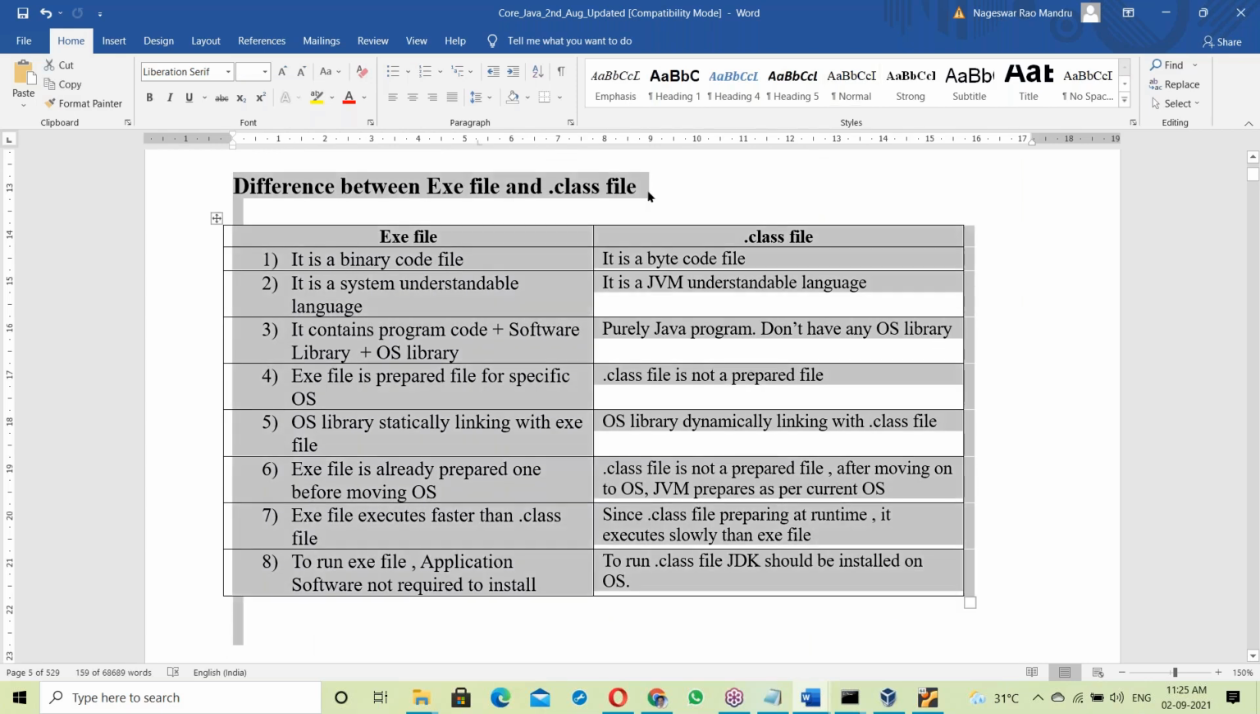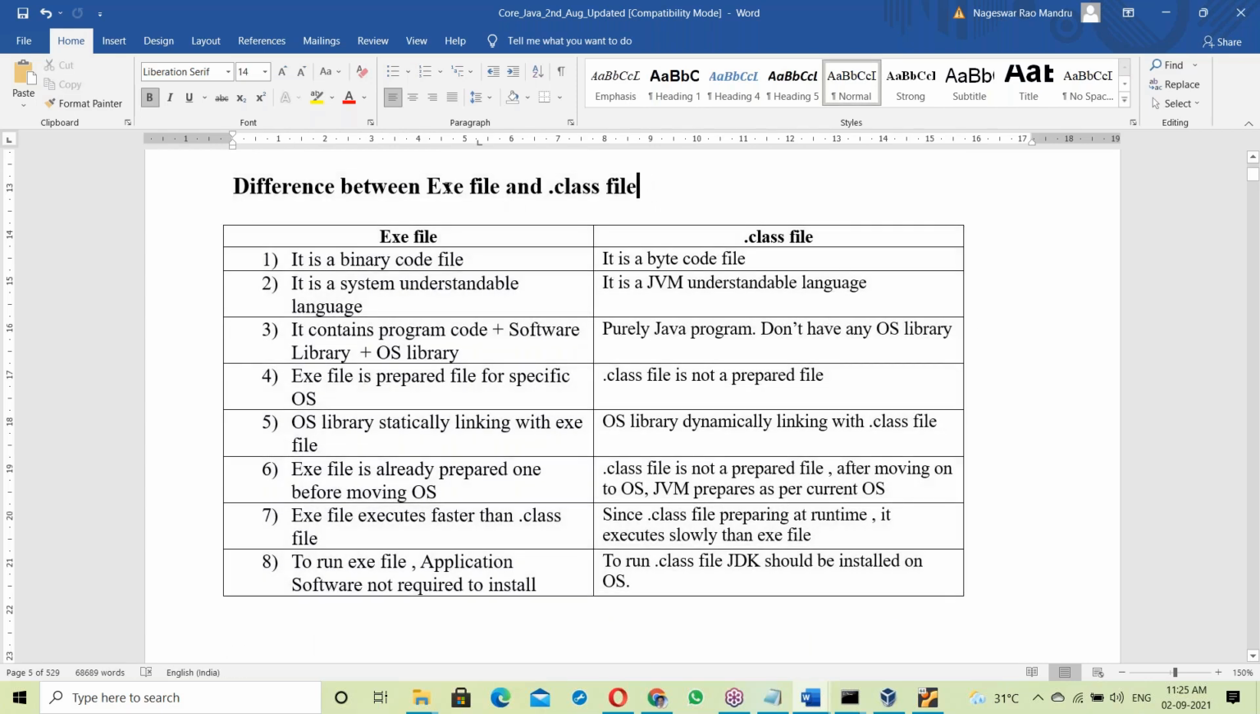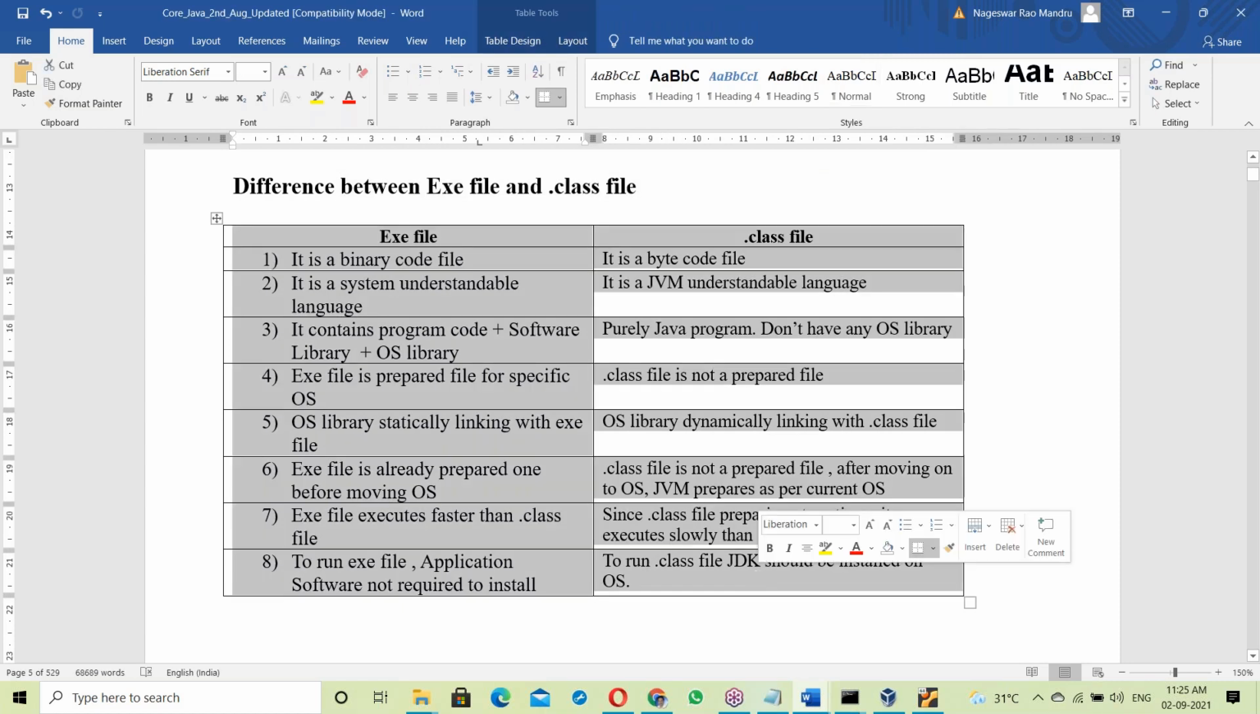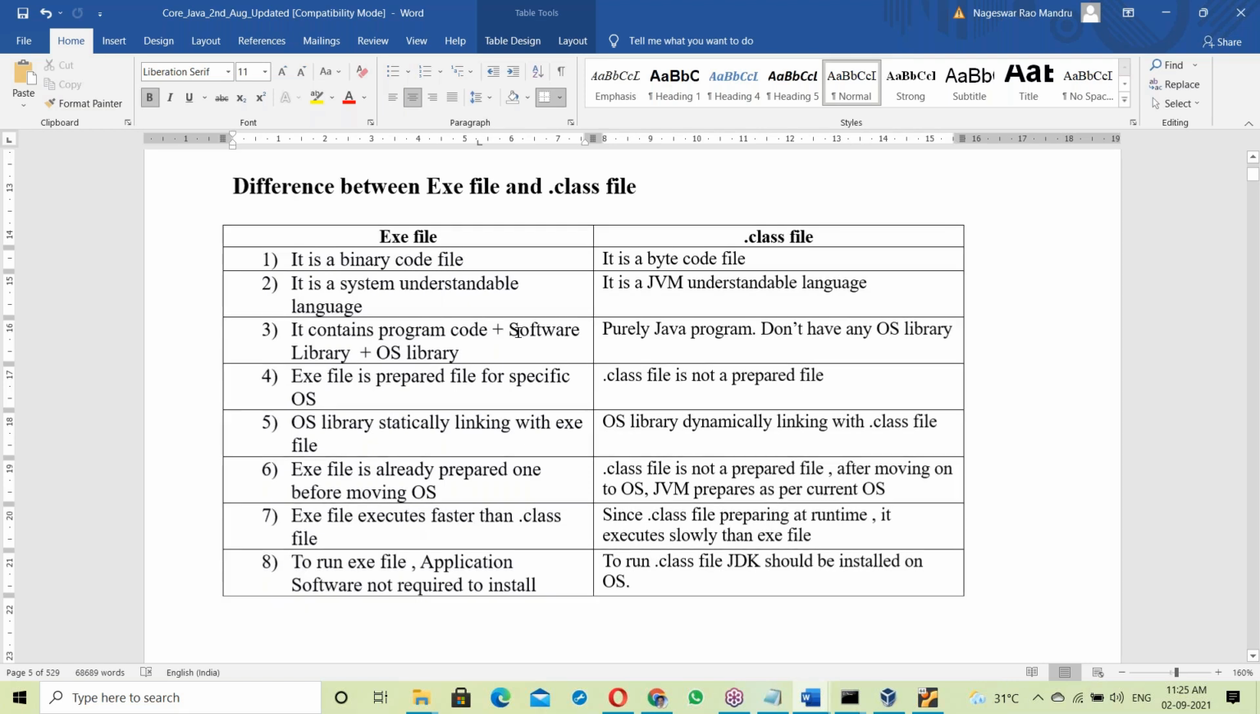Just try this: in Google, search for exe file and .class file differences. You'll get one or two points, but you can't get this many points. This is completely my experience. The contents I documented don't match any website or any trainer's documents. It's completely my experience.